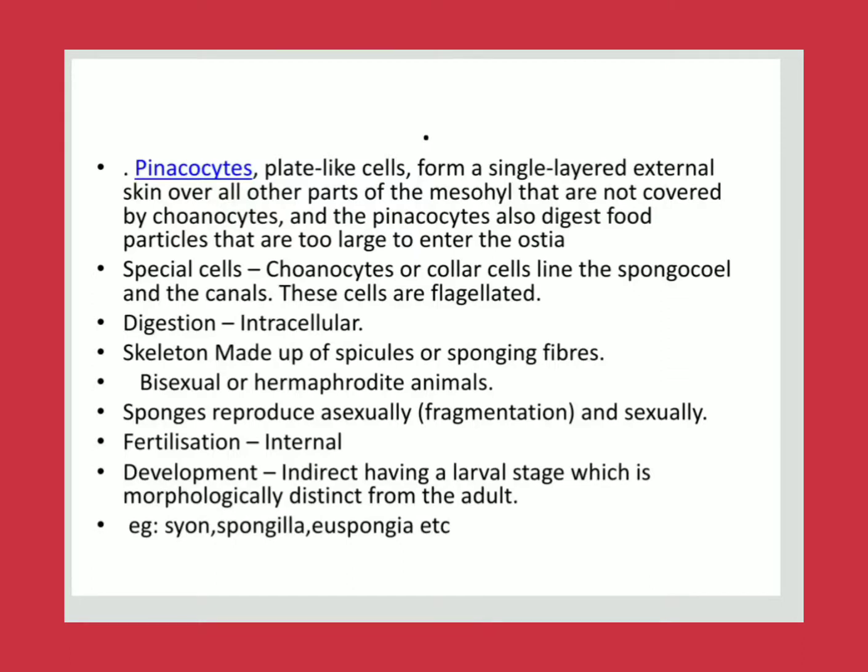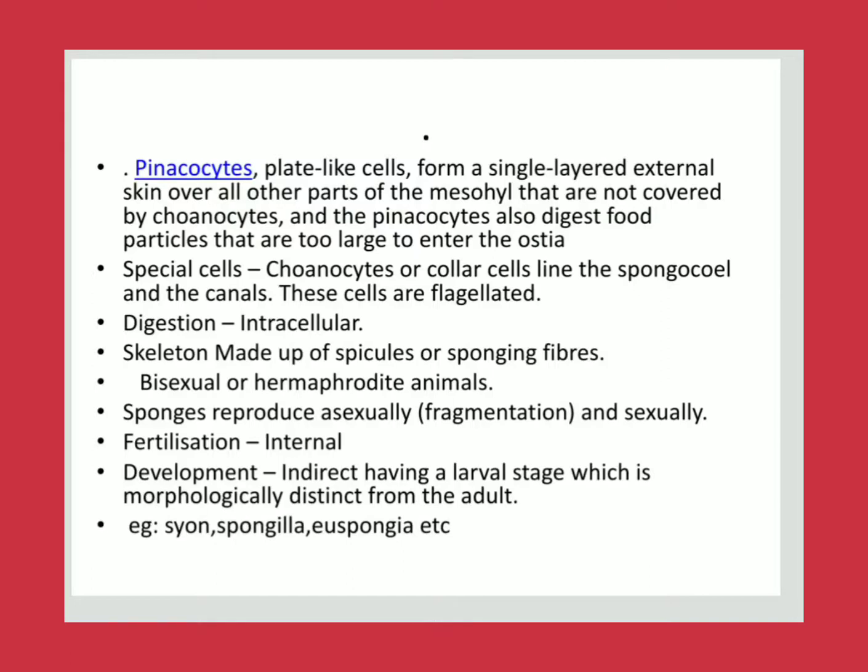These organisms are bisexual, male and female present in one organism, so we call them hermaphrodite animals. They reproduce both sexually as well as asexually. Asexually, fragmentation takes place, and sexual reproduction also takes place. In sexual reproduction, fertilization is internal. Development is indirect, that means a larval stage is present which is morphologically different from the adult. Examples: Scypha, Spongilla, Euspongia, etc. These are the important characters.